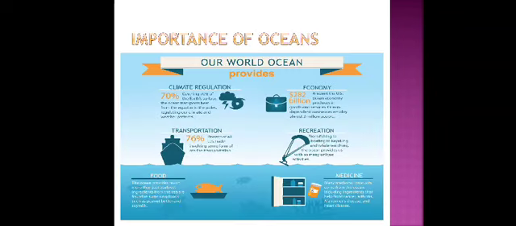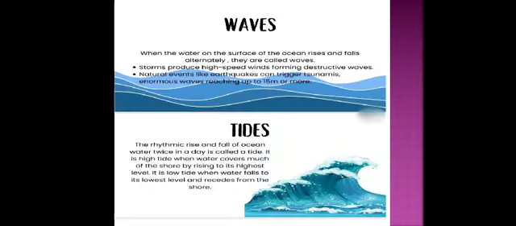Now, the importance of oceans. Our oceans cover 70% of the earth's surface and support an incredible variety of plants and animals. They are one of the largest carbon reservoirs of the world. They regulate the earth's temperature and climate. Ocean floors have large deposits of minerals and their water contains dissolved minerals. Oceans provide socio-economic goods and services, such as coastal and marine tourism. Oceans also provide food such as seafood, and many medicine products come from the ocean, including ingredients that help fight cancer, arthritis, Alzheimer's disease, and heart diseases.